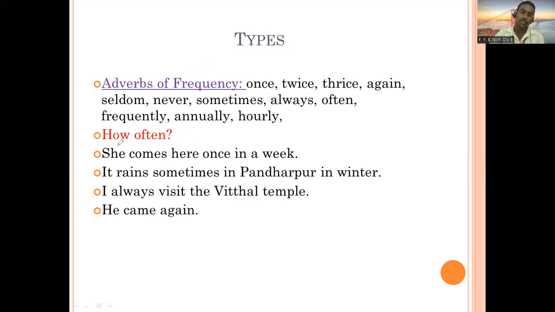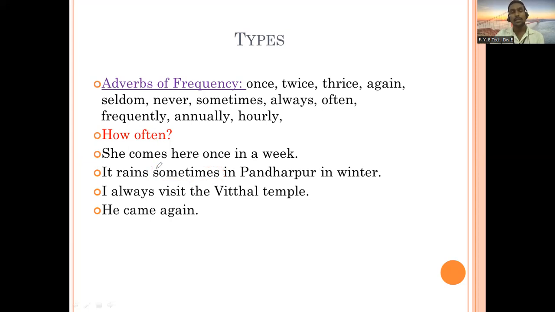So from that we understand adverbs of frequency. The adverbs of frequency talk about the frequency of action, and you can ask the question how often. So if you ask how often for the sentence, how often does she come here, you'll get the answer once in a week. So the word once is an adverb of frequency. Next: it rains sometimes in Pandharpur in winter. Which is the adverb of frequency? Sometimes. The word sometimes is talking about frequency.